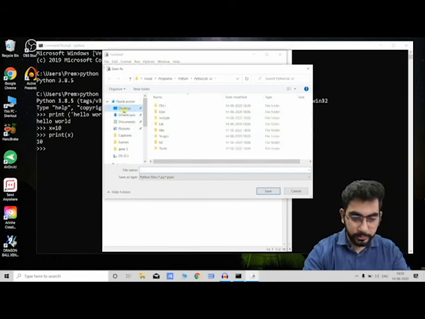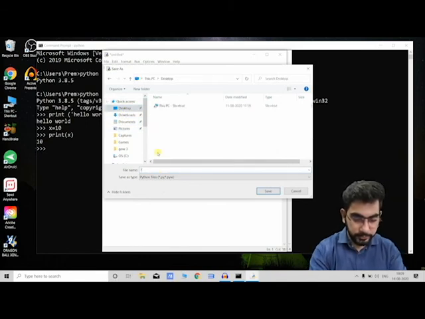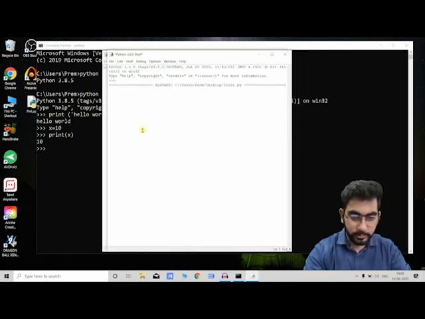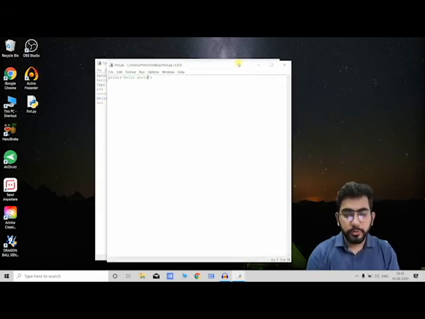डेस्कटॉप पे सेव कर लेते हैं विद द नेम फर्स्ट. ठीक है, लेट्स सी, it says hello world. So you can use any other text editor, Sublime Text or Atom. I'll be using a text editor.